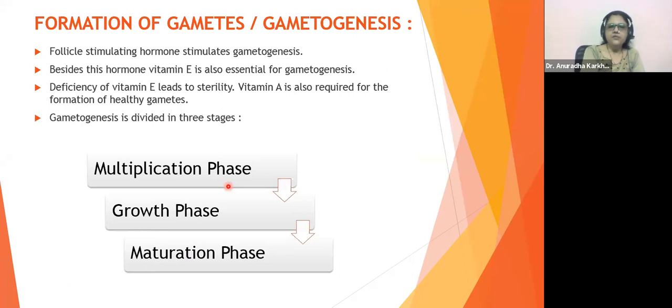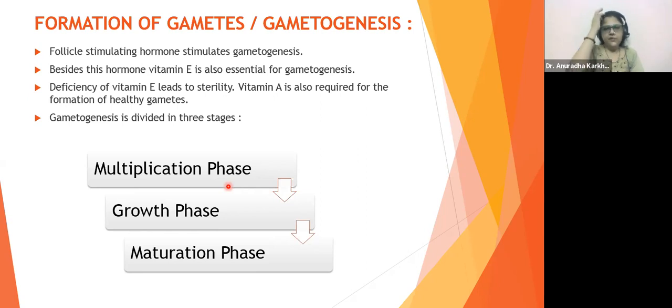So formation of gametes is also called gametogenesis. Follicle stimulating hormone stimulates gametogenesis. Now see, follicle stimulating hormone is abbreviated as FSH. Exactly, very good, Zoe. So Leydig cells are going to be present in the tunica vasculosa of each lobule. Follicle stimulating hormone is abbreviated as FSH. It is the one who is going to stimulate gametogenesis.